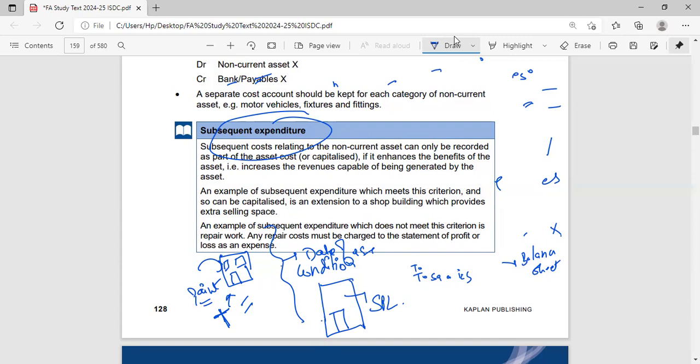Expenditures which we take up after the date of use. I've told you that the painting and all that will be taken to the statement of profit and loss. But if I have constructed a room which will help me generate additional income, then we will take it to the balance sheet and it will be added in the cost of the asset. I hope I have made my point pretty clear.